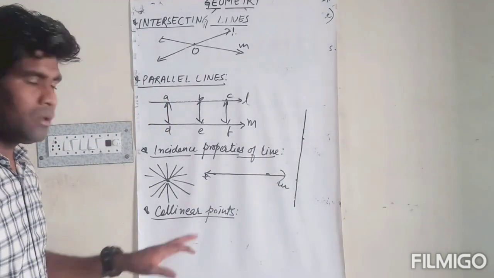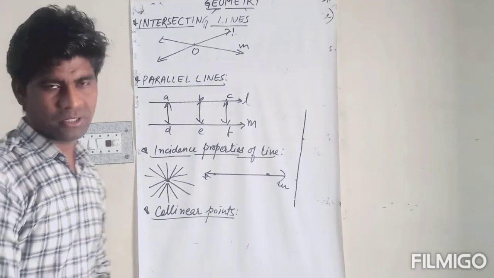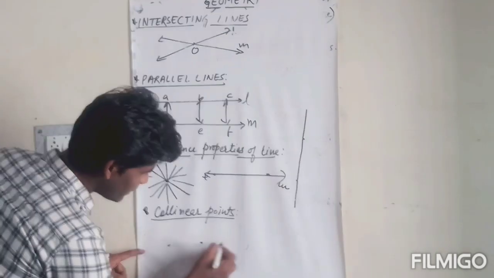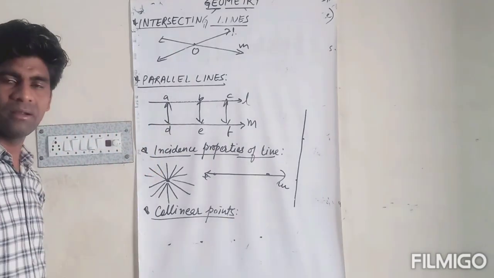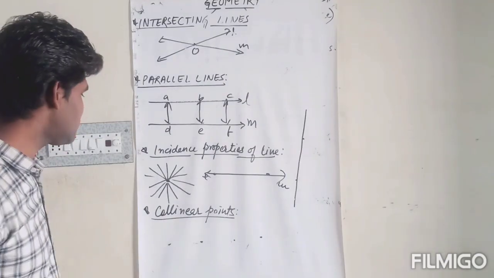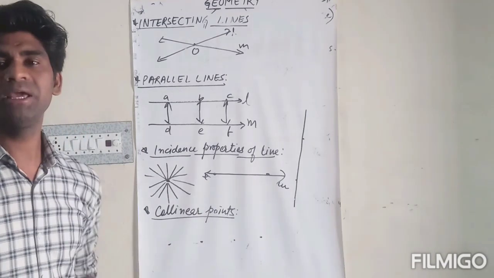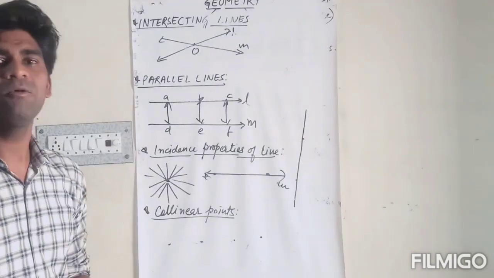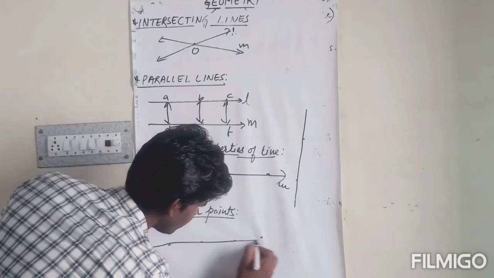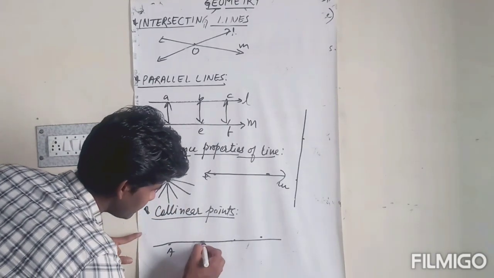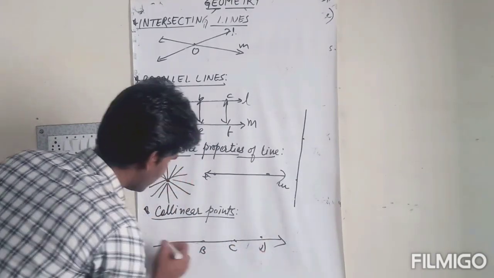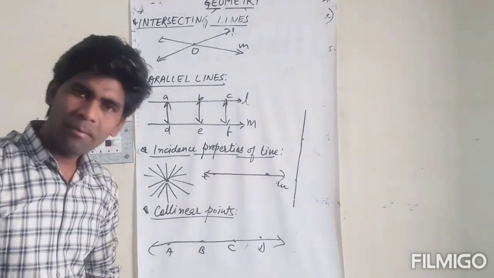Now, if we talk about collinear points. Collinear points means the collection of points on a line segment. Okay, एक लाइन पे या एक लाइन सेगमेंट पे जो जितने भी पॉइंट्स जो एक लीनियर फॉर्म में है, एक लाइन में होने को हम कोलिनियर पॉइंट्स कहेंगे. Look, point A, point B, point C and point D. These are the collinear points.